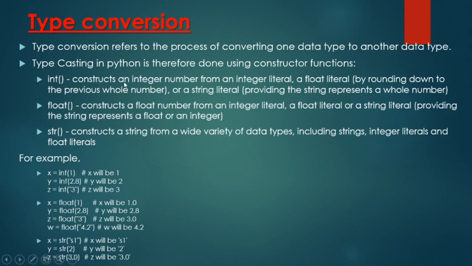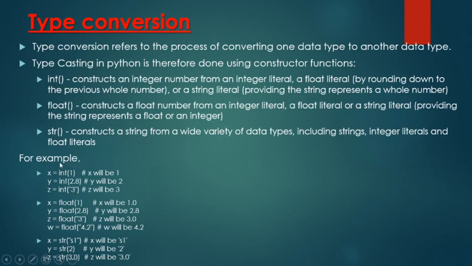It constructs an integer number from an integer literal, a float literal by rounding down to the previous whole number, or a string literal, providing the string represents a whole number. This function converts the value you pass in the brackets to an integer value. Similarly, float converts the passed value to float, and str converts the passed value to string.